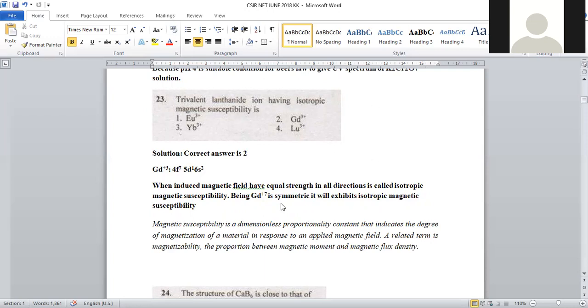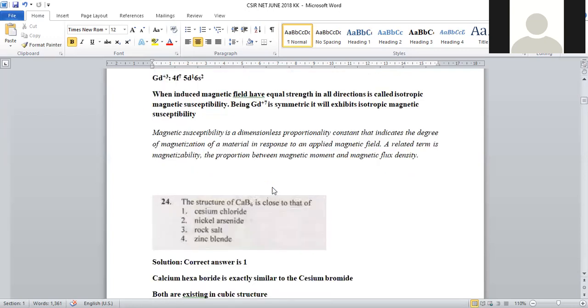It is symmetric in nature. Because of this symmetric nature, its magnetic susceptibility will be the same in all possible directions, which is called isotropic magnetic susceptibility. That's why option number 2 satisfies this statement.